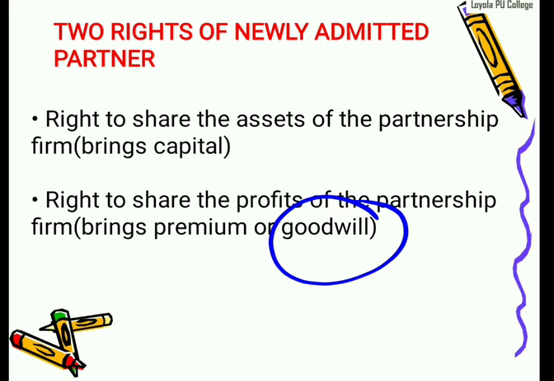That's a brand. What is goodwill? Goodwill means a brand name or reputation of the company. We should share the reputation or profit of the partners according to their rights. This is an important one for a 2 marks question: write any two rights of a newly admitted partner.